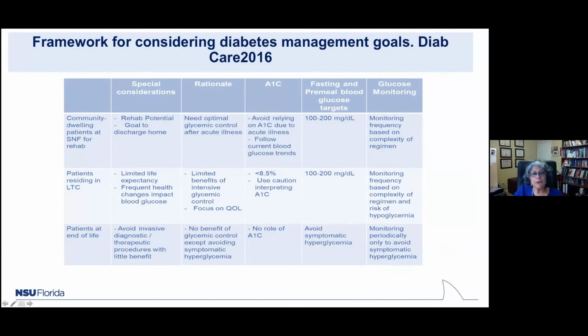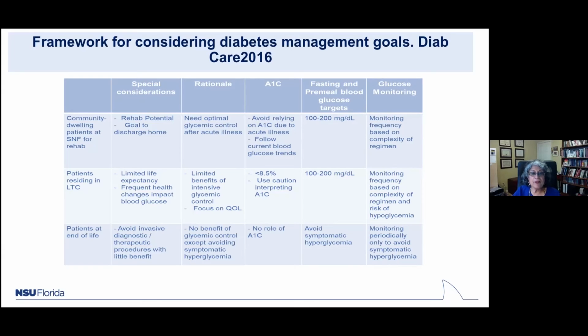For the first group, the community dwelling short-term rehab patients, the idea is to optimize glucose control but avoid relying on the A1C, because they've been in the hospital and have had bleeding, anemia, acute kidney injury, various complications. Keep their target blood sugars 100 to 200, or 180 if possible.